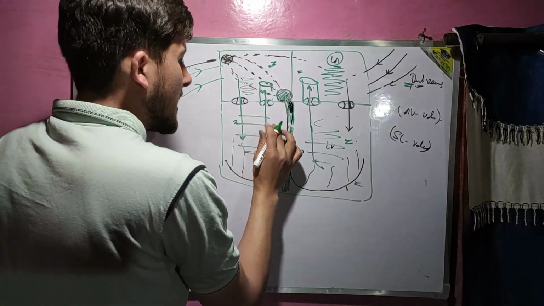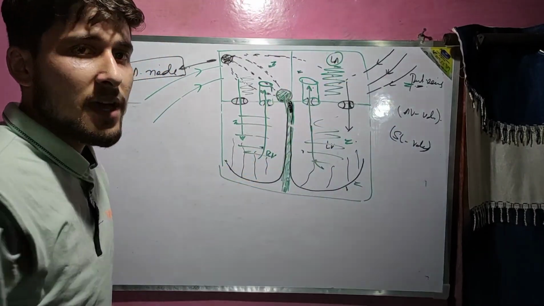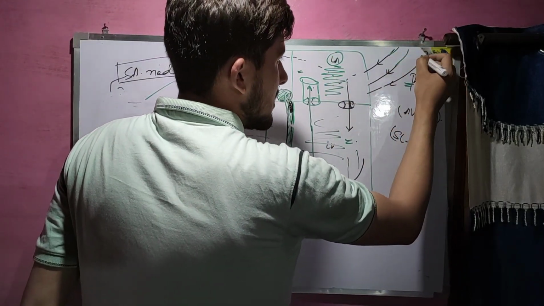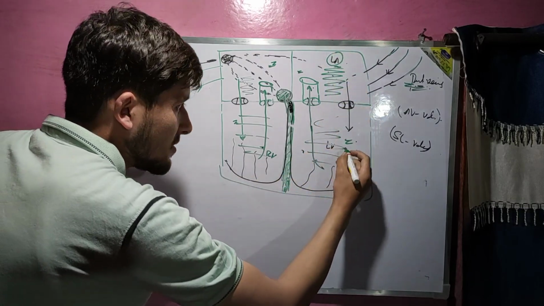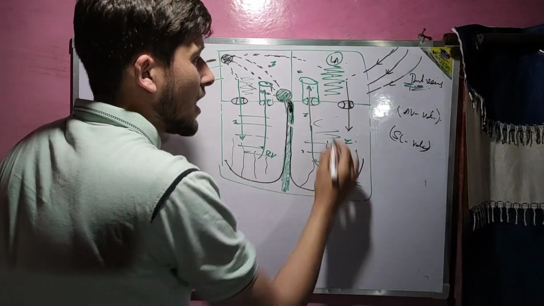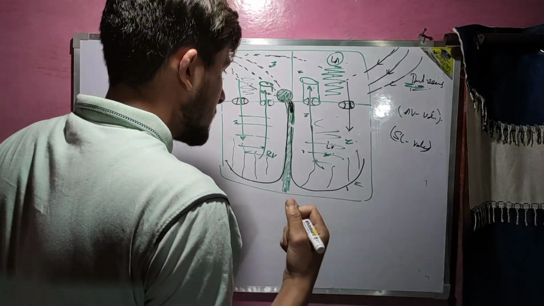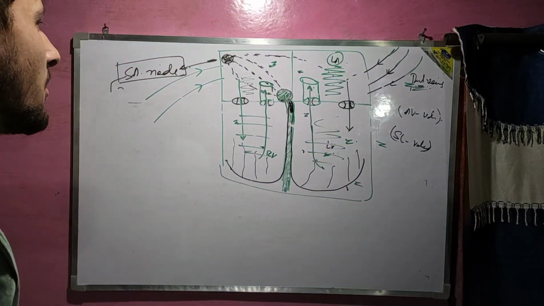And pulmonary artery carries this deoxygenated blood that is present in the right ventricle towards the lungs where oxygenation occurs, and from the lungs the oxygenated blood is transported towards the left atrium through pulmonary veins. And the oxygenated blood that is transported from the left ventricle, by the pumping action it goes into the aorta, and aorta then transports this blood into the whole body tissues. This is the pumping activity of our heart.